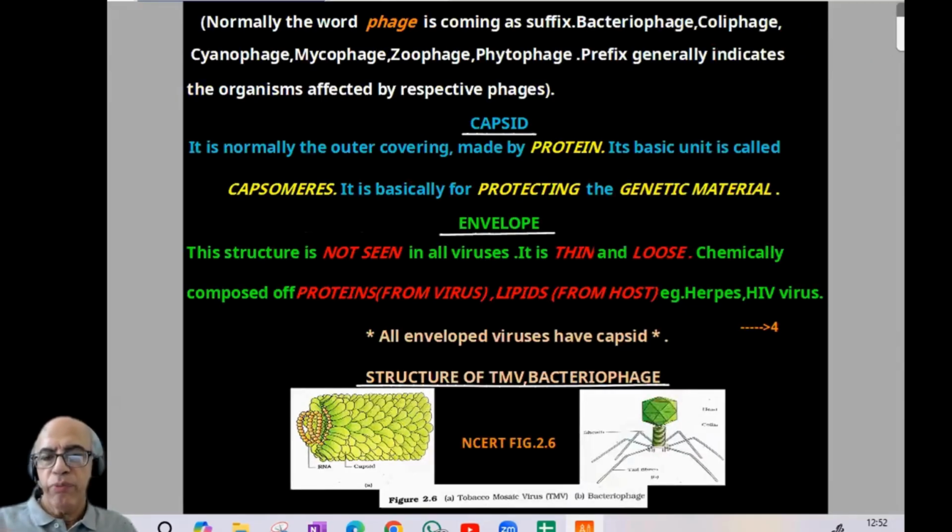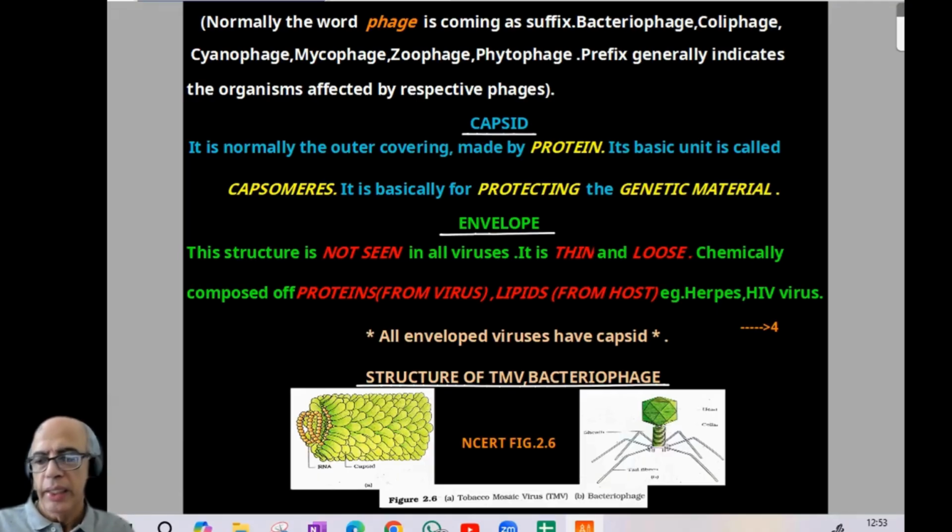See, normally the word phage comes as a suffix. So, examples: bacteriophage, cyanophage, mycophage, zoophage, phytophage, etc. So, with the suffix phage, the prefix shows the organism affected. For example, bacteriophage means viruses which infect bacteria. Coliphage means viruses which infect Escherichia coli. Mycophage, viruses which infect fungus. Phytophage, viruses which infect plants. So, the prefix generally indicates the organism affected by the respective phages.